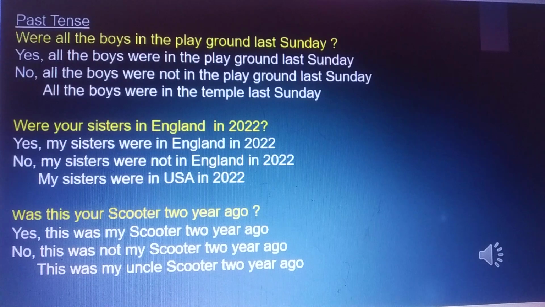Was your sister in England in 2022? Yes, my sister was in England in 2022. No, my sister was not in England in 2022. My sister was in the USA in 2022.